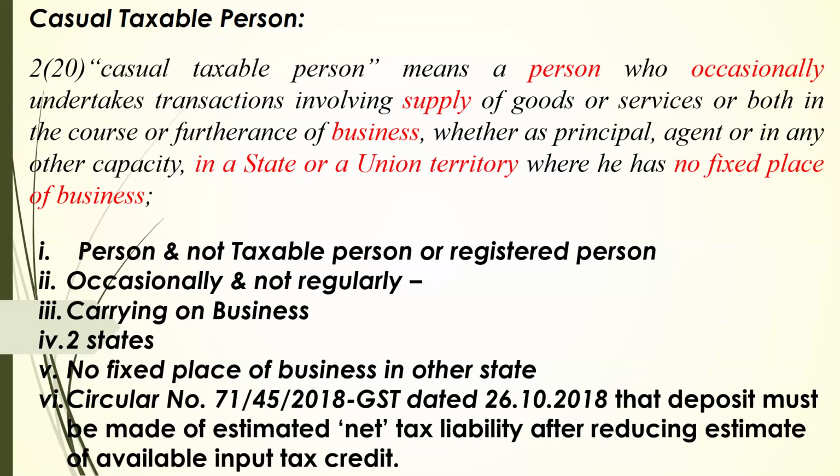If the element of supply is there. In all our discussions, we were discussing that we are delivering the goods without supply, because the supply would be at another end. So the supply part is also to be considered, in the course or furtherance of business. This element of business is very important, whether as principal, agent or in any other capacity, in a state or union territory where he has no fixed place of business. The two states part matters, because I have business in one state and I am going to another state where I have no fixed place of business. Let's move to the illustration, sir.